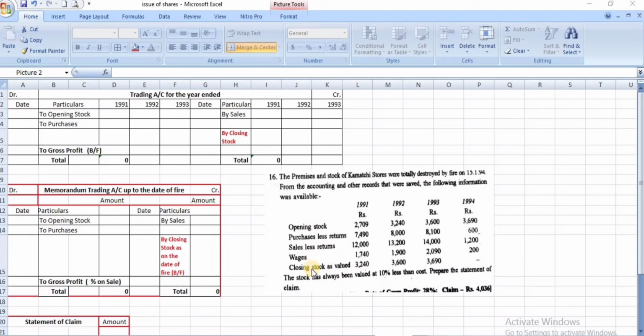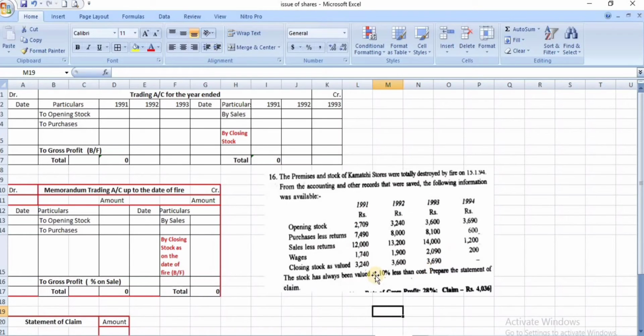These are given, and the stock was always valued 10% less than cost. It means the opening stock and the closing stock both are valued 10% less than cost. It means 90%. Then you have to convert it into 100%. 2,709 divided by 90 into 100, then you will get the actual value of opening stock. Like that, 3,240 divided by 90 into 100, you will get the actual value of opening stock for the year 92.